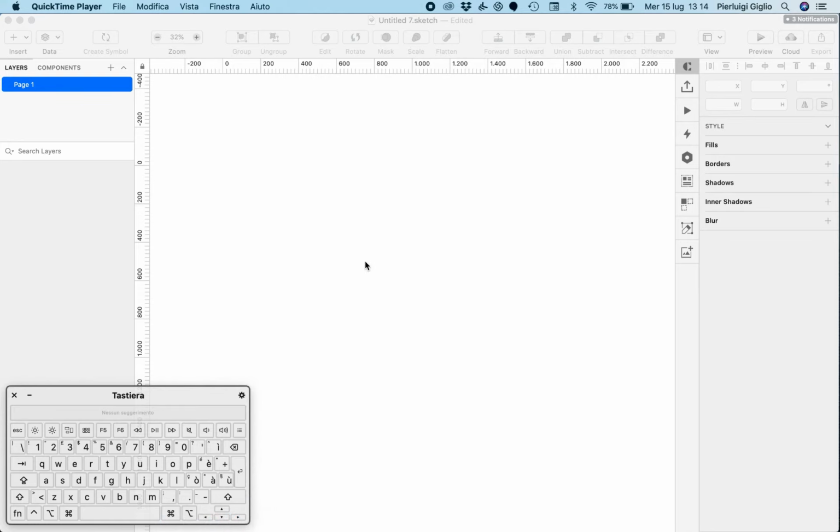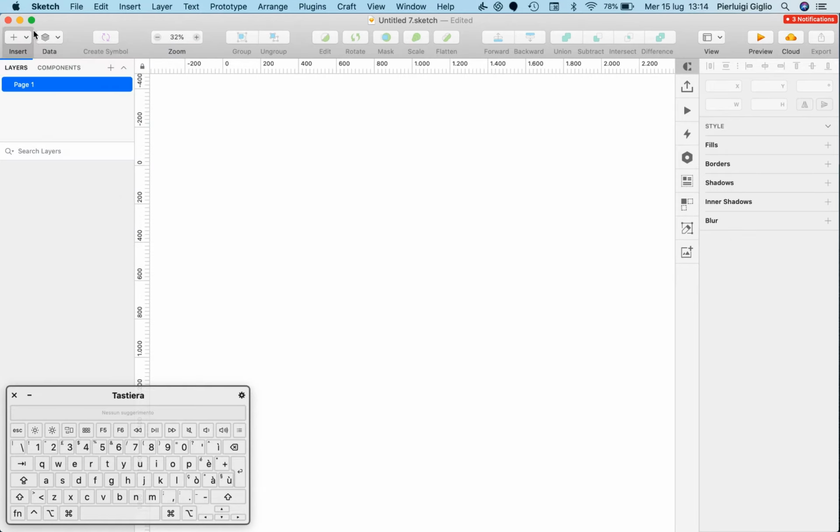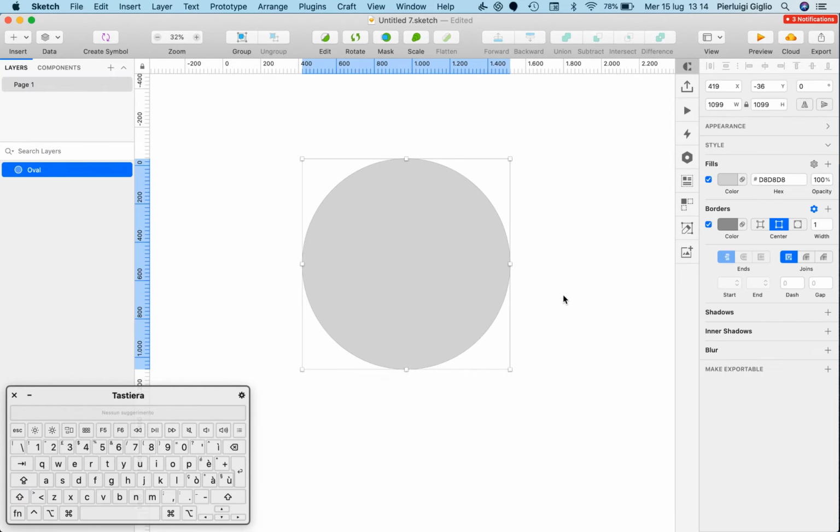In this video, we're going to talk about masks and how they work in Sketch. Now, in order to create a mask, we're going to add a shape over here, or actually let's create an oval so that the concept is going to be really clear.